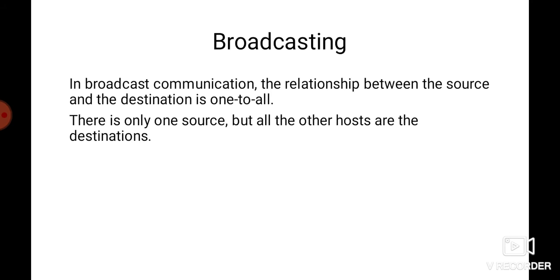Okay, so next we have broadcasting. In broadcast communication, the relationship between the source and destination is one to all. There is only one source, but the message has to be forwarded to all the other hosts which are the destinations.